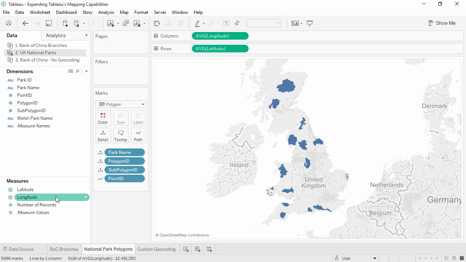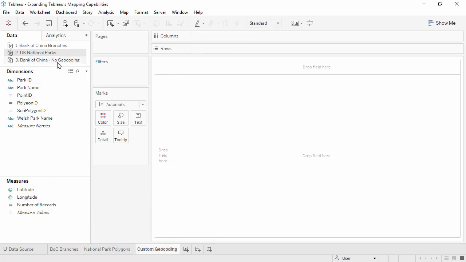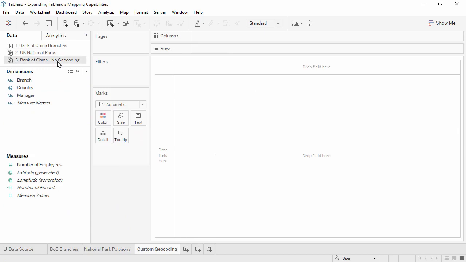That's been two examples of using data that contains latitude and longitude within the dataset, both for points and polygons. If we don't want to deal with latitude and longitude in the data every time, we can import custom geocoding into Tableau. The basics are fairly simple. First, we need to create a custom import CSV file or files containing the geocoding information. These files need to be set up very carefully. Please see the video Custom Geocoding or the online help for more information.